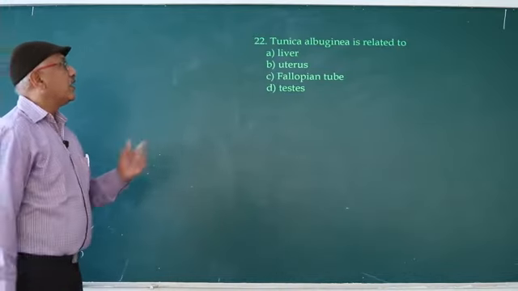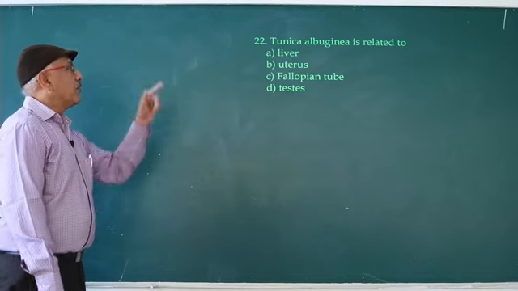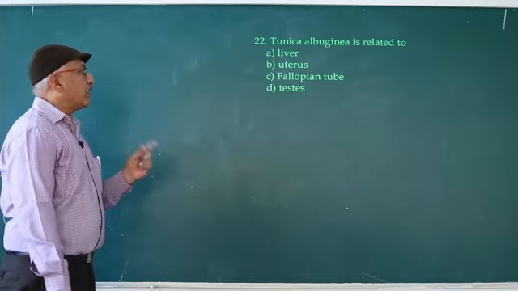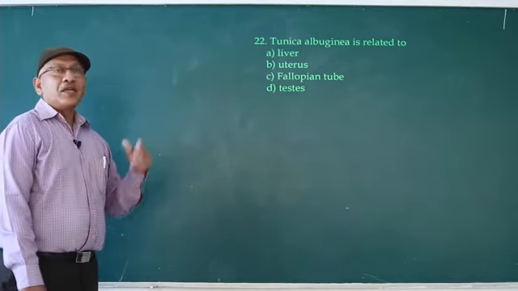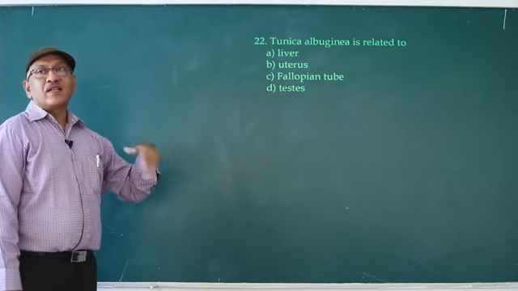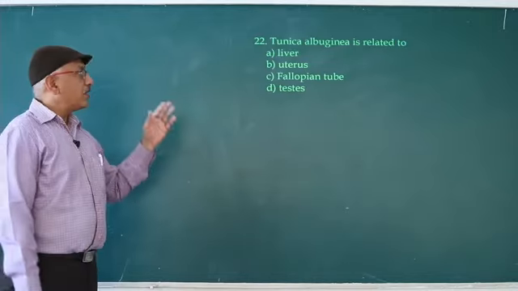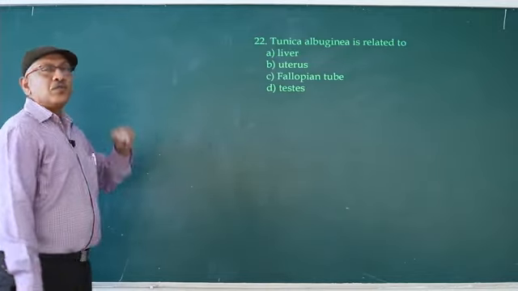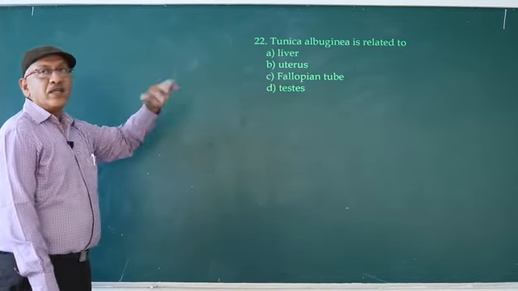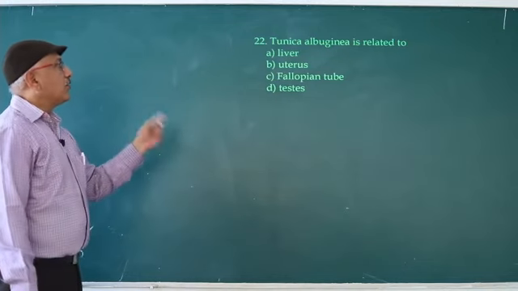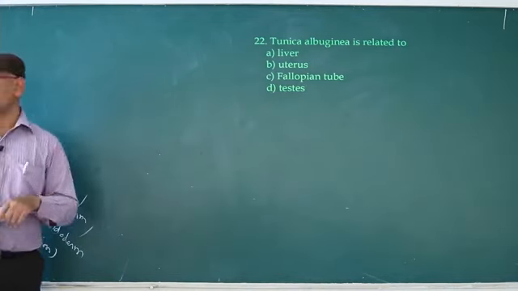Tunica albuginea is related to liver, uterus, fallopian tube, testis. Tunica albuginea is related to testis. It is the thick layer present around the testis. In ovary also it is present as a second layer. First layer is germinal layer. Just below the germinal layer, loose connective sheath, that is known as tunica albuginea. So in the given options only testis is given. So answer is testis. Tunica albuginea is a thick layer present around the testis. Next question.